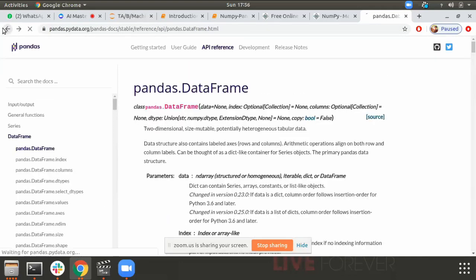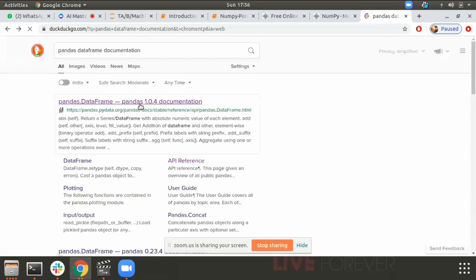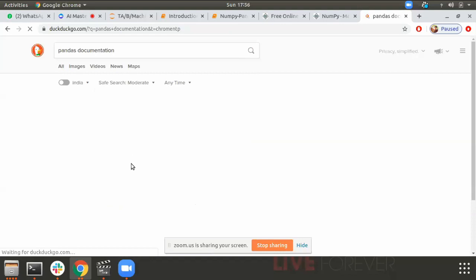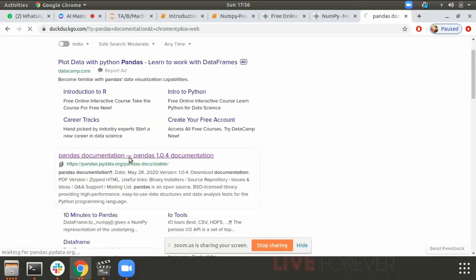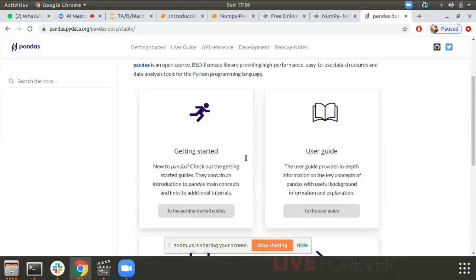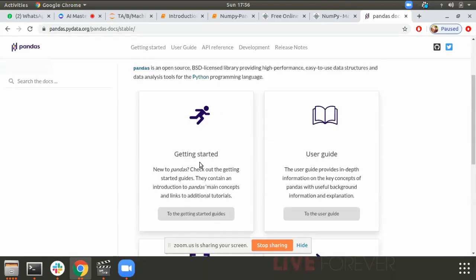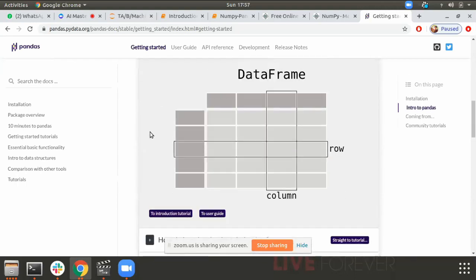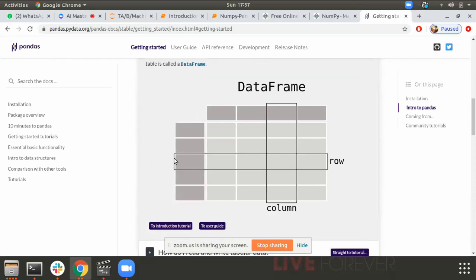This is not the site I was looking for. Let's see if this is the one. Yes, this is the one. See, this is how a data frame is: rows and columns, and this single column is treated as a series.